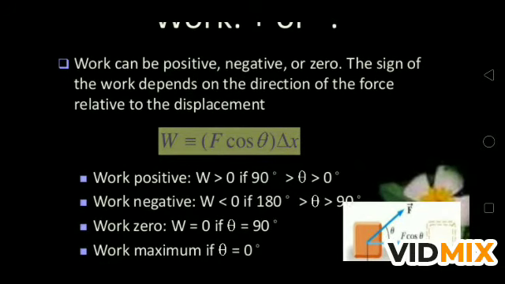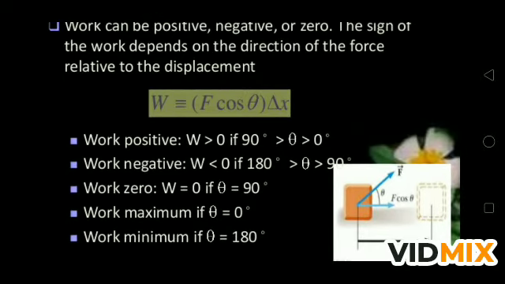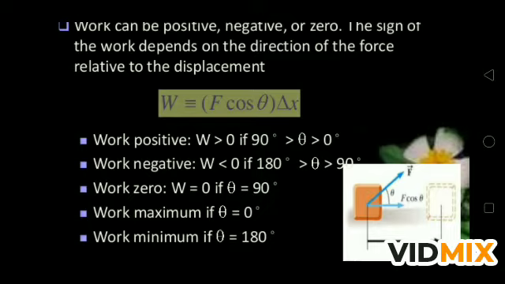If the force and the displacement are in the same direction, then we can say that work is positive, and if the force and displacement are in opposite directions, then work is negative. Work is positive if the force and displacement are in the same direction, meaning the angle between them is 0, and work is negative when they are opposite to each other, that is, the angle between them is 180 degrees. Work is 0 if theta is 90 degrees, work is maximum when theta is equal to 0 degrees, and work is minimum when theta is equal to 180 degrees.